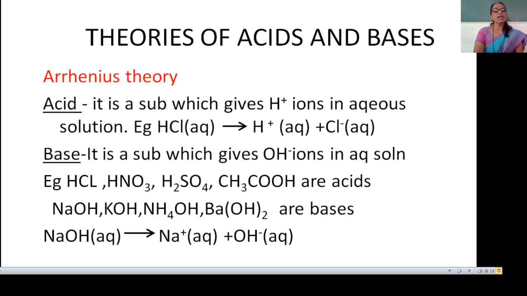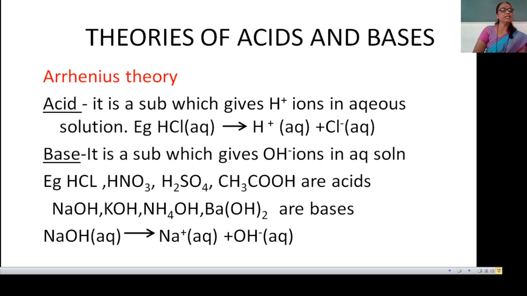Limitations of this theory are: this theory is applicable only for aqueous solutions and not for any other solvent. And an acid must contain hydrogen and a base must contain the OH hydroxyl group. Thus, if any acid does not contain H or any base does not contain OH, the acidity or basicity of such a substance cannot be explained by the Arrhenius theory.